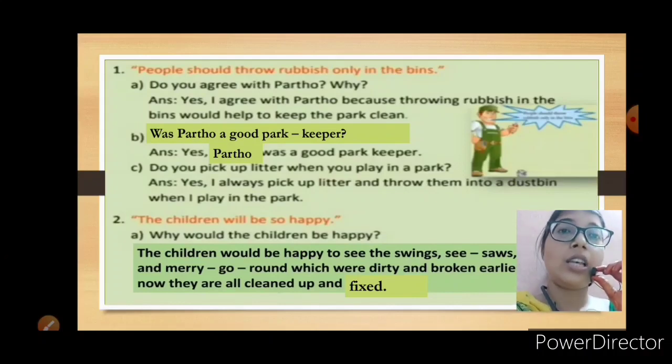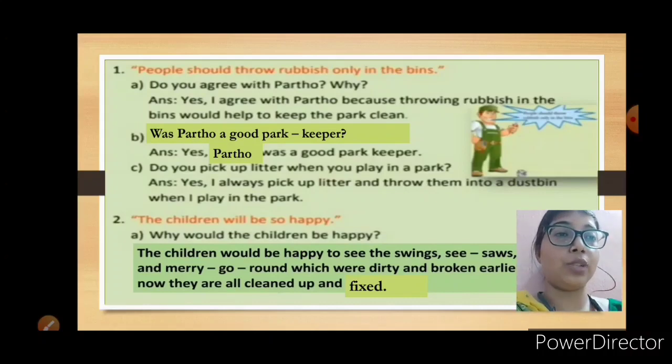Who? The children. Number C is, do you pick up litter when you play in a park? Yes, according to me, I always pick up litter and throw it into a dustbin when I play in the park. We are not talking about only the park. Anywhere, we should throw all the litter or rubbish in the dustbin. At home also, we have to keep our house and our room very neat and clean, and in fact our school, playground, as well as roads also.